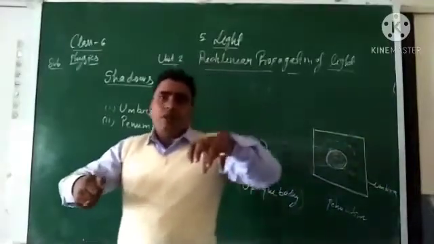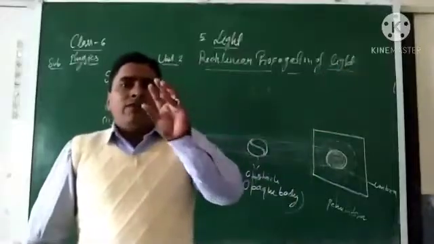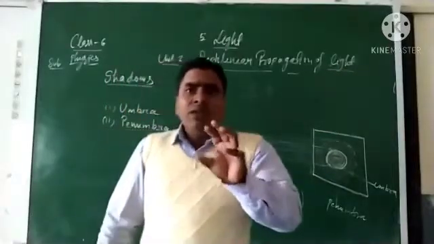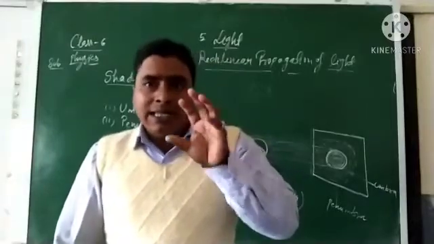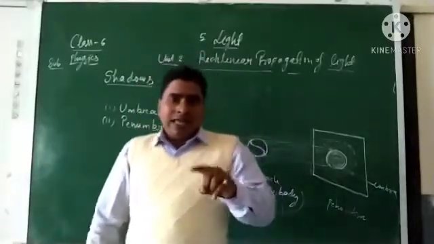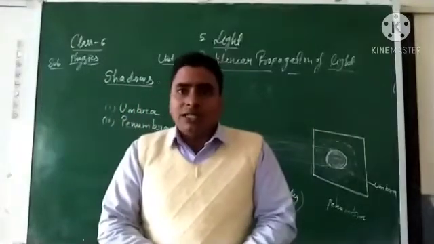You will observe that on the screen you will get a region similar to the opaque body, a dark region on the screen, that is called a shadow.